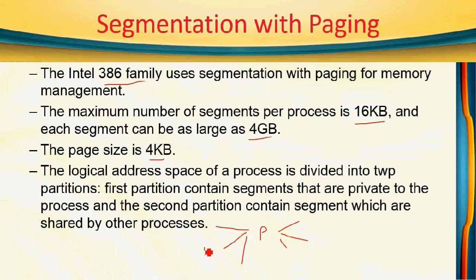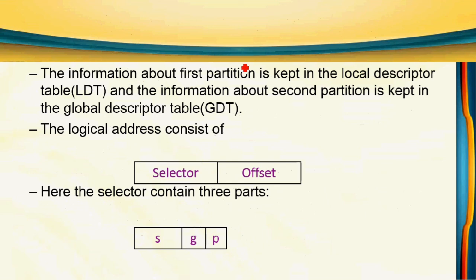One is the segments which are private to the particular process; private means not shared. Another is the segments which are public to the particular process; public means they can be shared by other processes. So these segments are private to this process and these segments are public. The private segments are kept in a table called the local descriptor table. Public partitions are stored in a table called the global descriptor table.